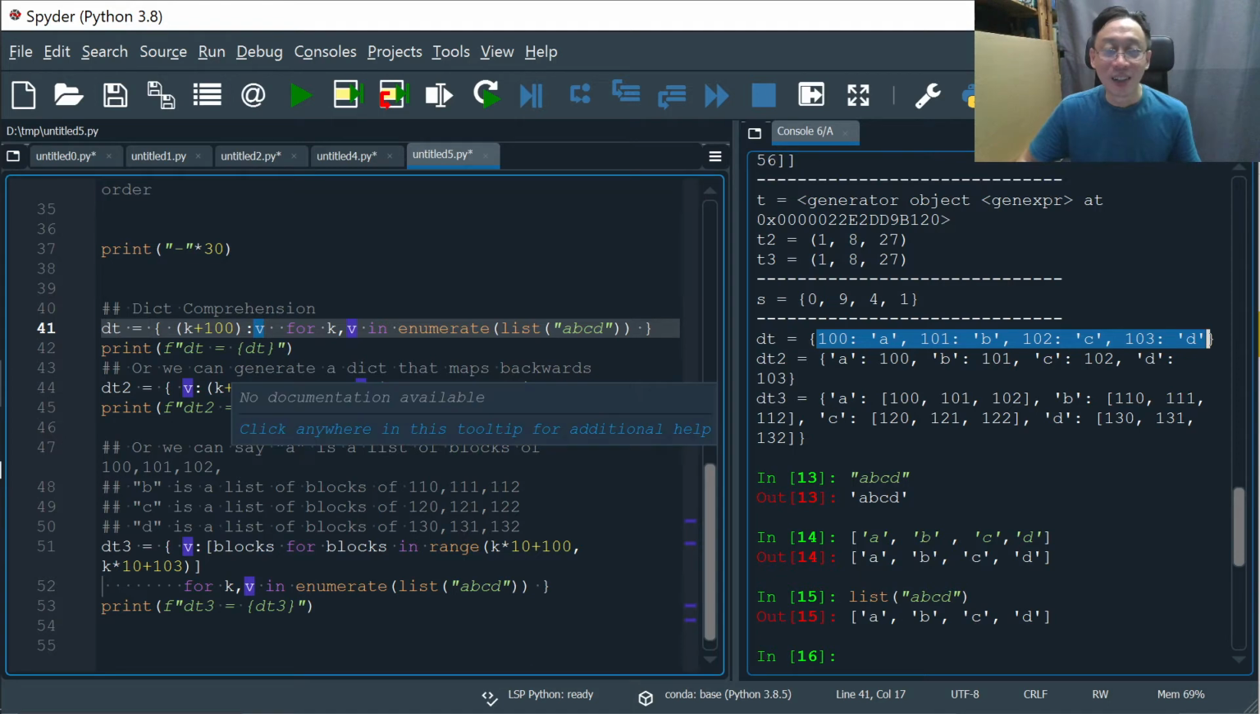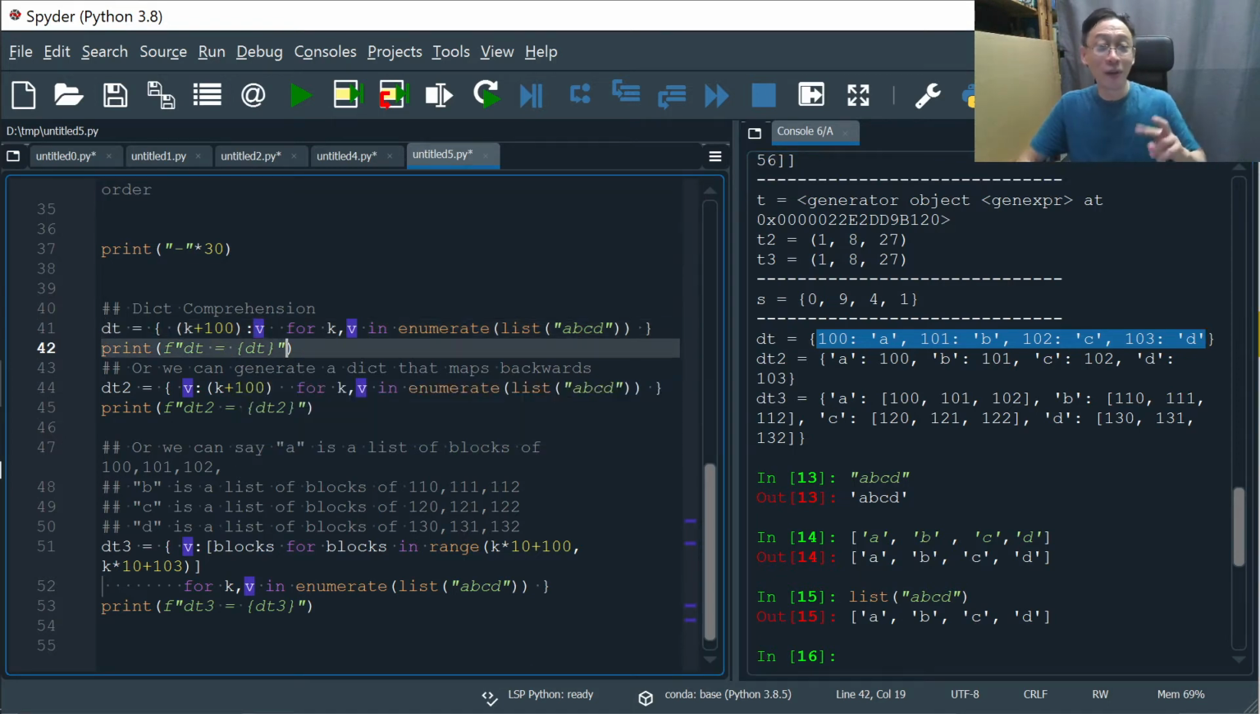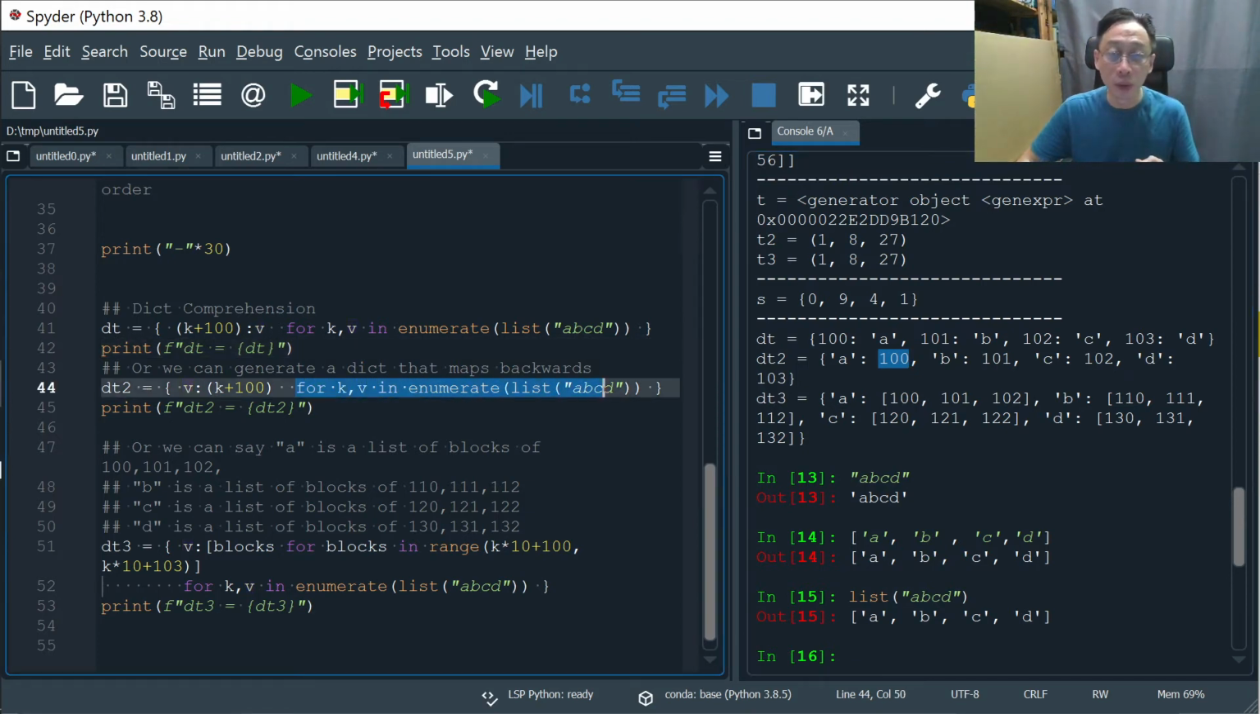Next, let's try to do the other way around. We might want to go from the string A back to the number. So it's like if I see an A, give me the value 100. Well, that's basically having the same loop sequence, right? So we actually do the same loop sequence in the dictionary comprehension.